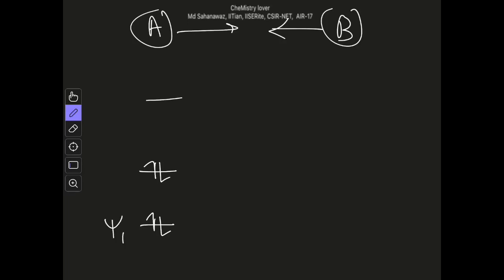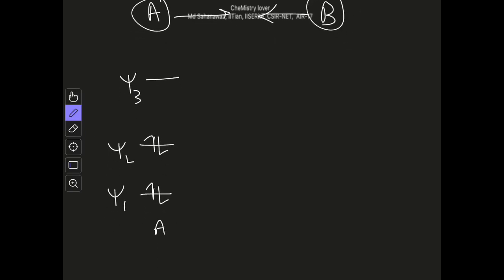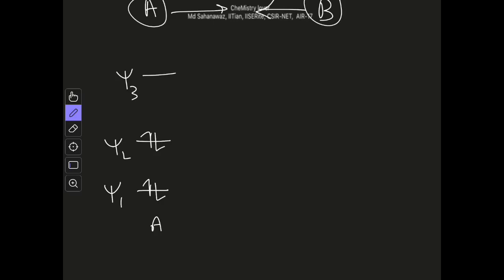So this is, let's say, psi 1, psi 2, psi 3 for species A. Similarly for species B, let's say it is slightly more electronegative, so its energies will be slightly lower. This is psi 1, psi 2, psi 3 for species B, and for it also these two orbitals are filled and this is empty.